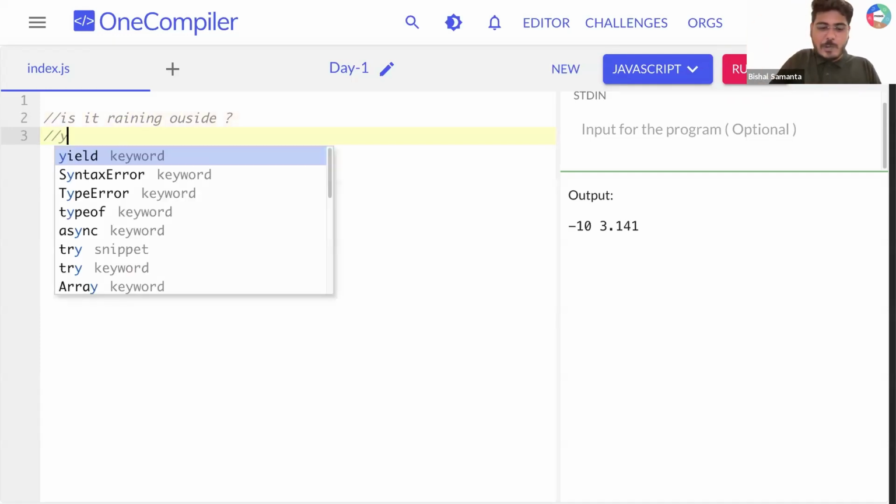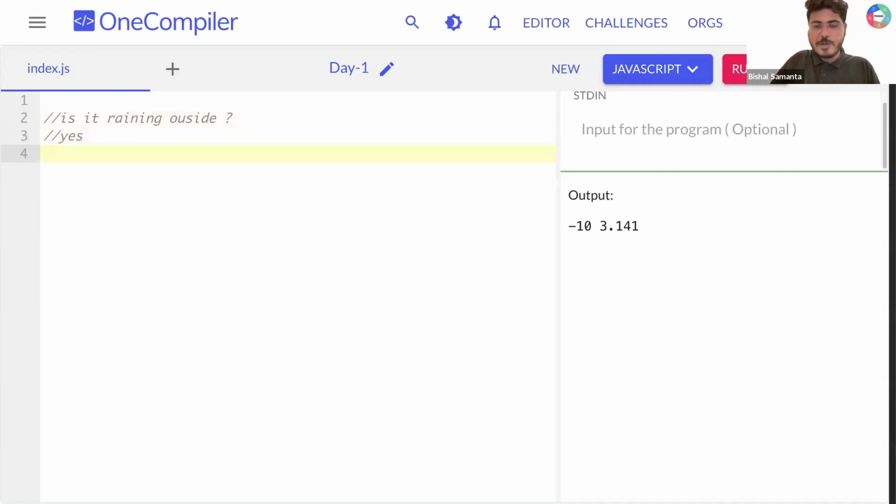If it is raining, you will say, okay, yes, it is raining. If there is no rain outside, you will say no. There are conditions, there are cases when there are only two kinds of answer, either yes or no, right? Can I call this yes as true? Can I call this no as false? I need all of your attention, guys. Is it clear? Okay.